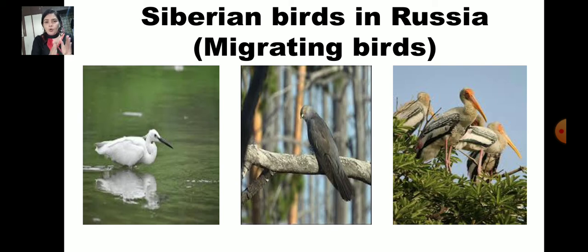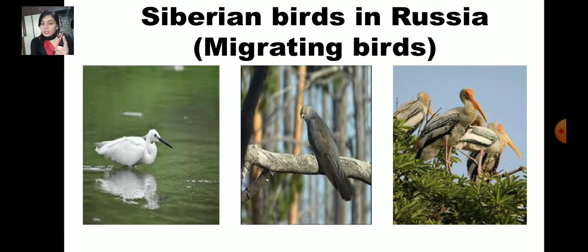Many of these birds come to India. All these Russian birds also come to India. And again they go back when the winter season ends. This regular movement of animals every year in search of better living conditions is called migration.